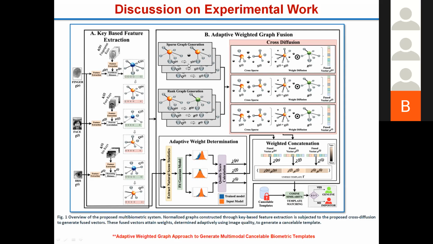Right? Because the sparse values are very small, and the rank is the high value. So ultimately, for the actual modality, we are taking the rank here. For the other two modalities, we are taking the sparse here. And this sparse and rank are combined here. We get the fused template here. And these templates are then combined and adapted with the quality factor, and we get a unified template here. And this unified template is stored as the cancelable template. Once a query is given, again we extract all these things, we get a unified template, and this is then compared with the cancelable template, and we take the decision about genuine and imposter.